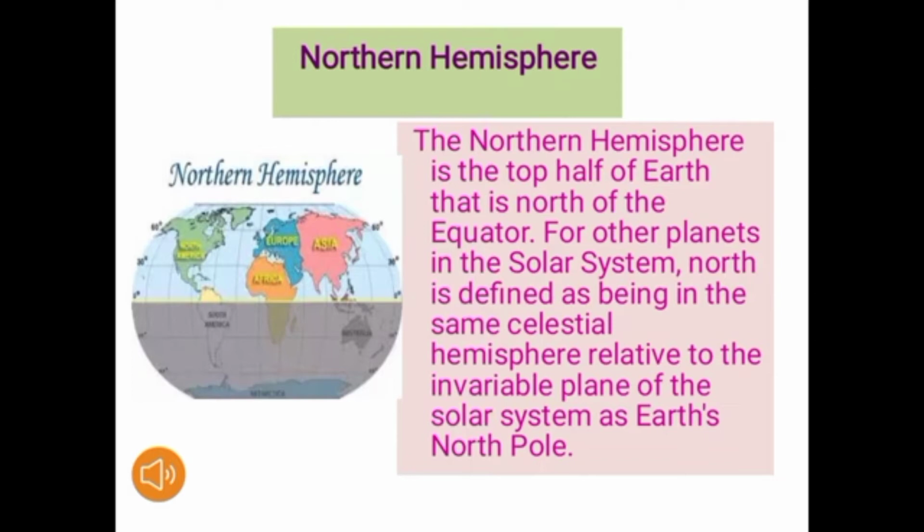So the northern hemisphere is the top half of Earth, that is, north of the equator. For other planets in the solar system, north is defined as being in the same celestial hemisphere relative to the invariable plane of the solar system as Earth's north pole. And you can see in the picture the upper part, that is the northern hemisphere. There are Asia, Europe, Africa and North America. So our India is in Asia.